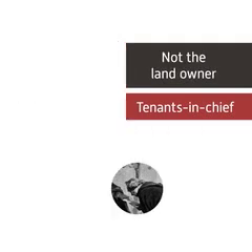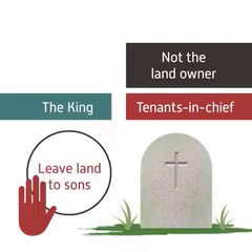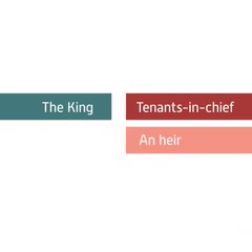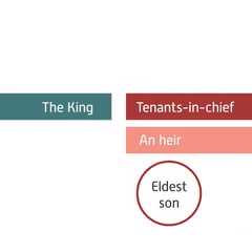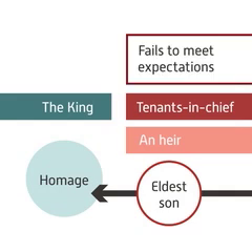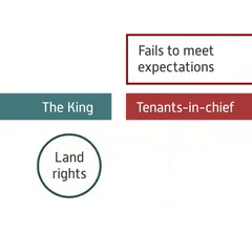A tenant-in-chief was not the owner of the land. This right belonged to the king. This meant that when they died, they lost the right to leave the land to their sons. Instead, the land was returned to the king. He selected an heir, who was usually the eldest son, who would continue the process of paying homage. If a tenant-in-chief failed to meet the expectations placed upon them, their land was forfeited. This meant the forced removal of their land rights by the king.